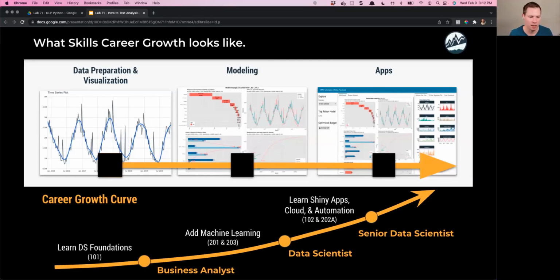So if you learn modeling and add machine learning, and this is what I teach you in the second set of courses, you will become a data scientist. And as you grow and learn more, you become a senior data scientist. And these guys, this is really where it's at, because this is where you're able to make an impact on the organization and your career will just skyrocket. Just like, remember, mine went kind of up and to the right like that. That's exactly what's going to happen to yours.